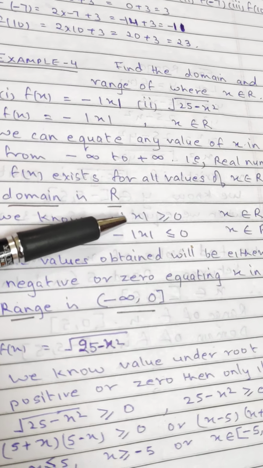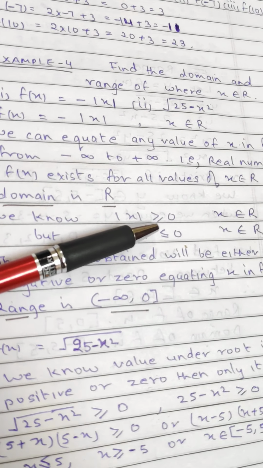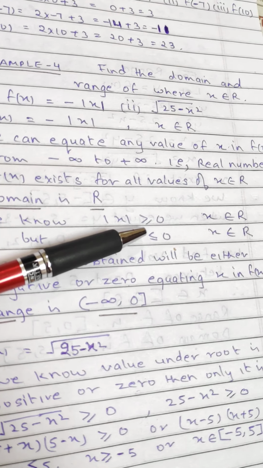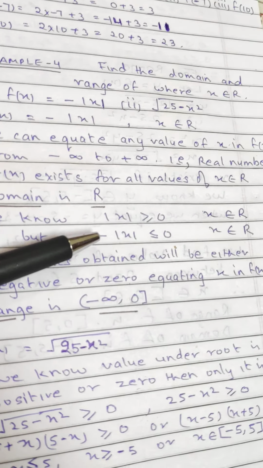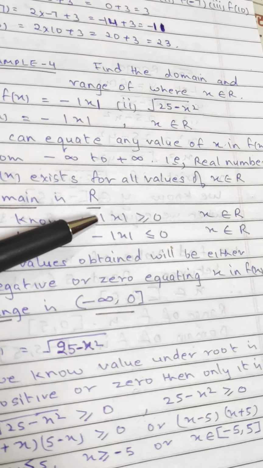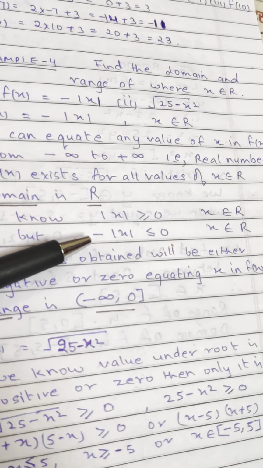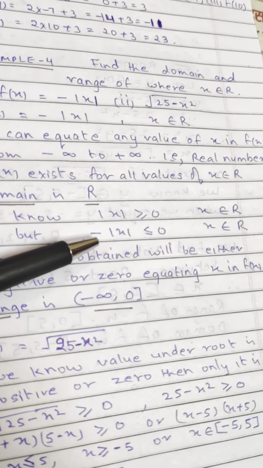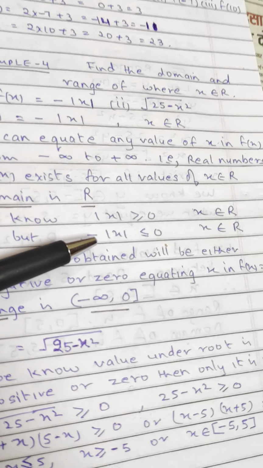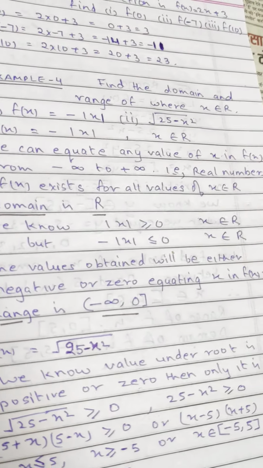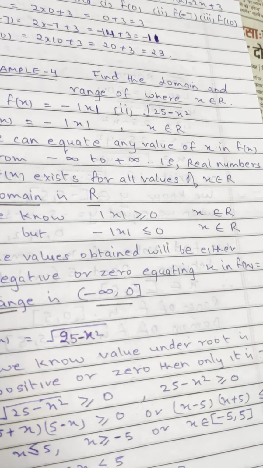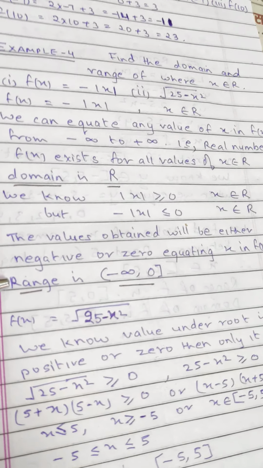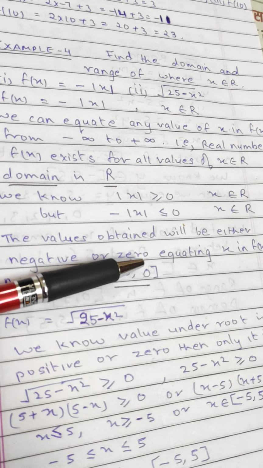We know that modulus x is greater than or equal to 0. We have studied the modulus function and it gives positive results, or at the most 0 for any value of x, may be positive or negative. But what about minus modulus x? Whatever answer is given by modulus x is positive, but this minus sign changes the sign. So every answer will now be negative. The values obtained will be either negative or 0, substituting x in f(x) is equal to minus modulus x. Hence the range is minus infinity to 0.